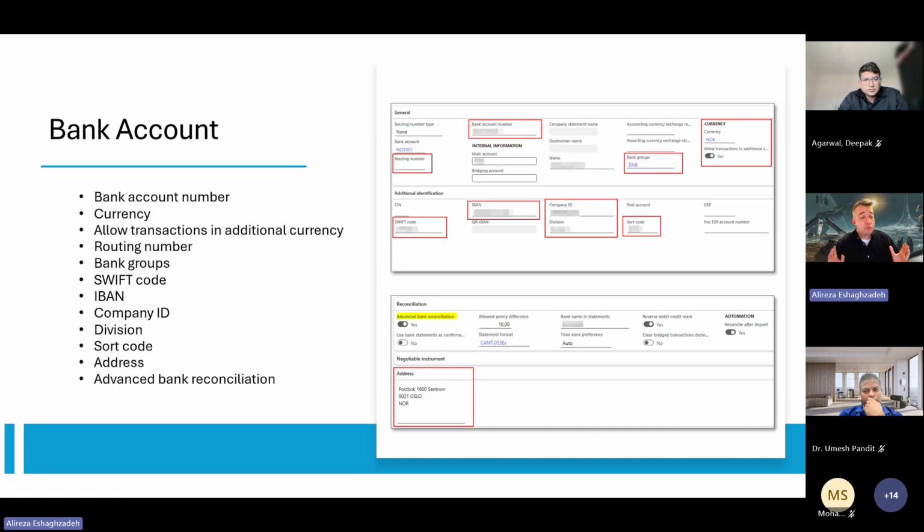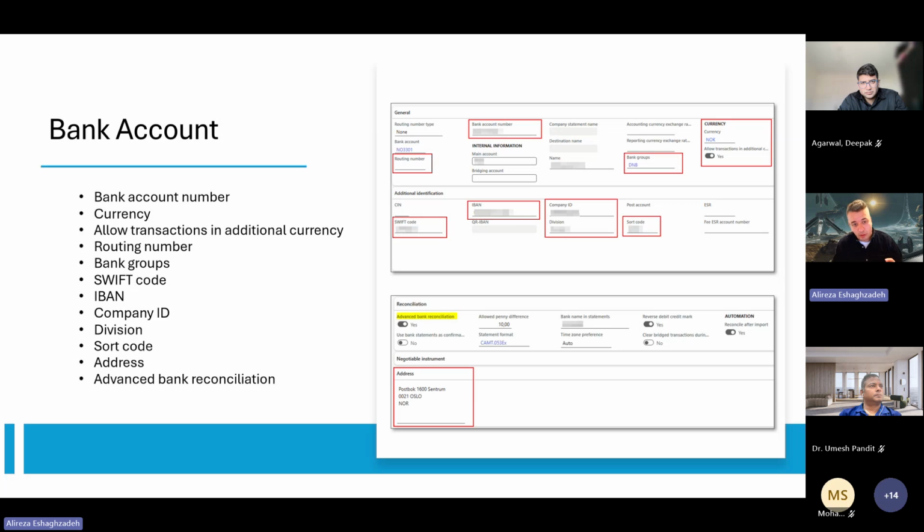Just provide all of the bank-specific fields that need to be filled out, like routing number, sort code, and bank code. If you don't have this information, for example in Norway, feel free to leave it empty. Then SWIFT code, IBAN, and company ID, which is something like a client ID that we need for some banks, so use the company ID as the client ID with the bank, and division, and also address.